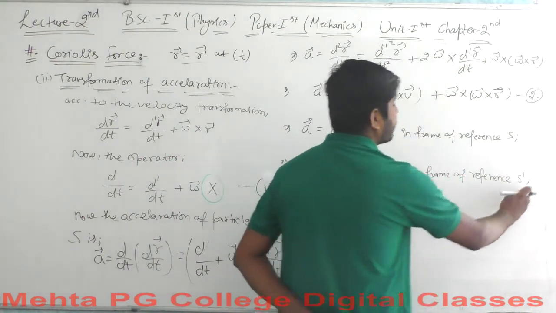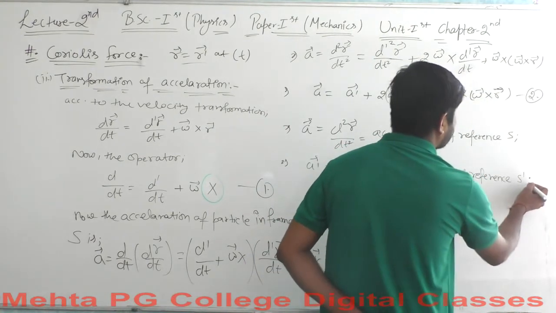Okay, so this is for the frame of reference S dash by now.